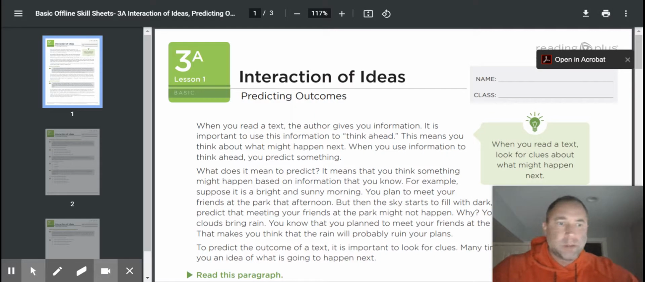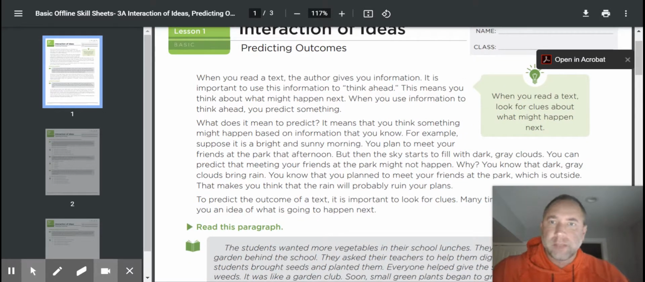We've been talking about a new unit called Interaction of Ideas, and today we're looking at prediction of outcomes, predicting outcomes, and we're going to talk a little bit about that. And kind of the big clue that you need to remember is that when you read a text, you've got to look for clues for what might happen next, and continue to try to think about what the logical process is from what you're reading.